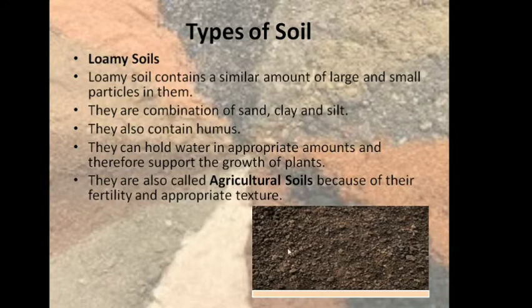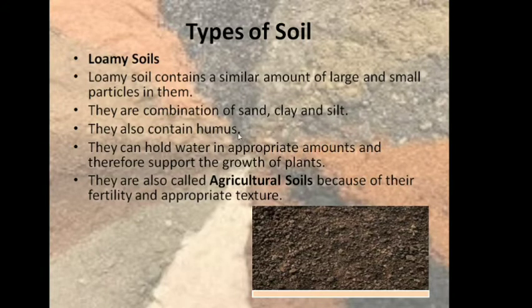Now we come to the loamy soil. Loamy soil consists of similar amounts of large and small particles. So this soil is a mixture of all the different types of soil, you can say. It is a combination of sand, clay and silt. Sand has very large particles, clay has small fine particles, and silt is a particle whose size is in between sand and clay.